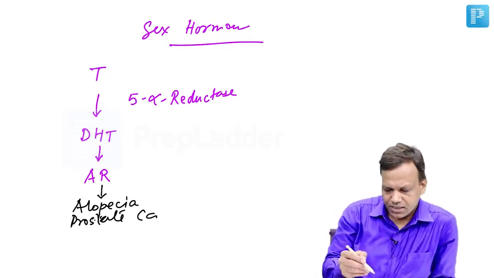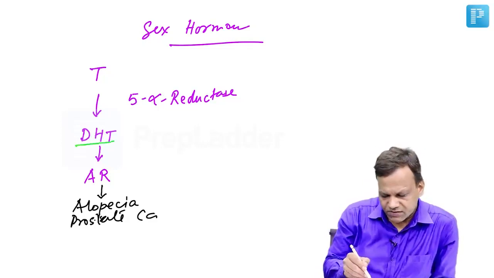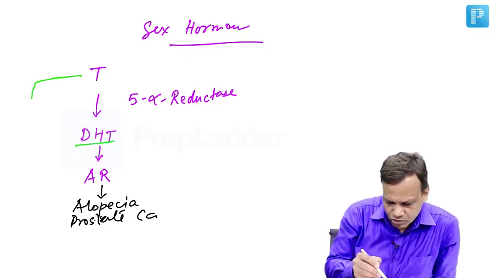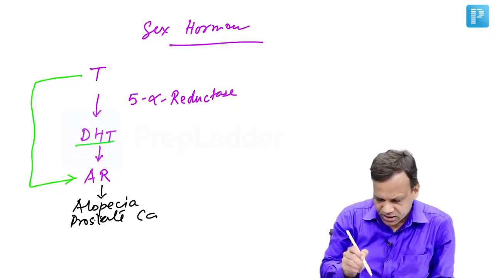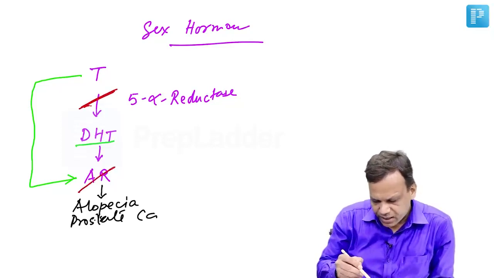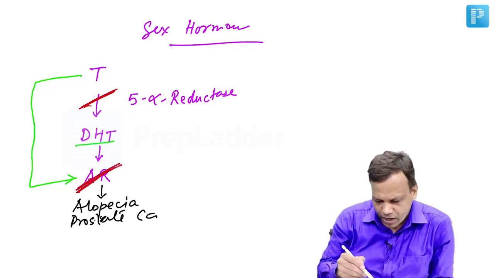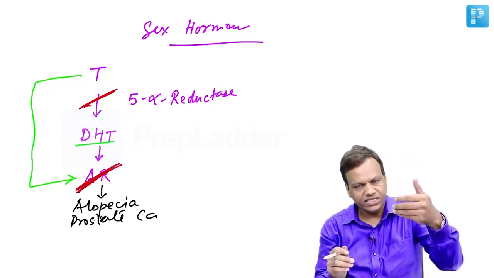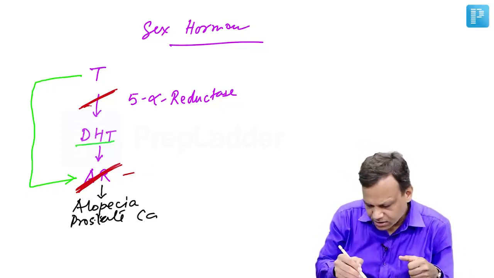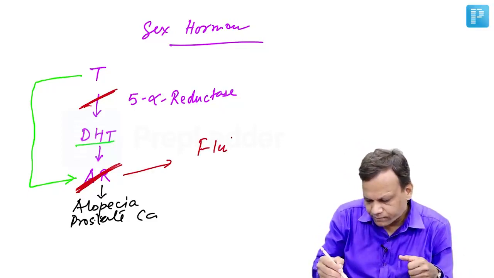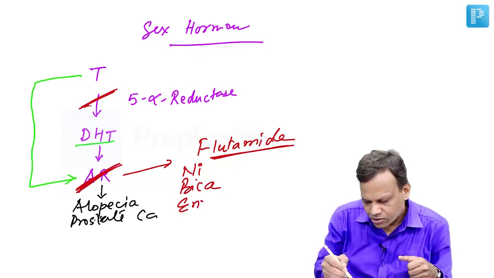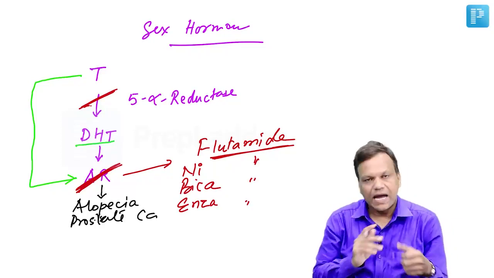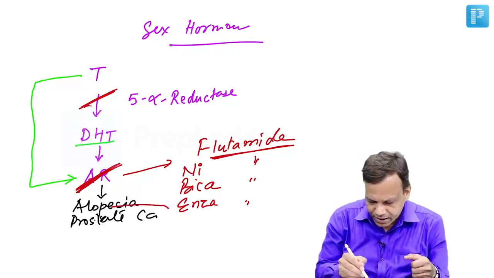Now, what is important is testosterone increases DHT which stimulates the androgen receptor, but androgen receptors can also be stimulated by testosterone directly. So we have two types of drugs, one which inhibits 5-alpha reductase and second which directly blocks androgen receptors. The drugs which block androgen receptors will be more effective because neither testosterone nor DHT will work, and these drugs include flutamide or any drug ending with lutamide: nilutamide, bicalutamide, enzalutamide. So any drug which ends with lutamide is an androgen receptor antagonist, and these are indicated in prostate cancer.